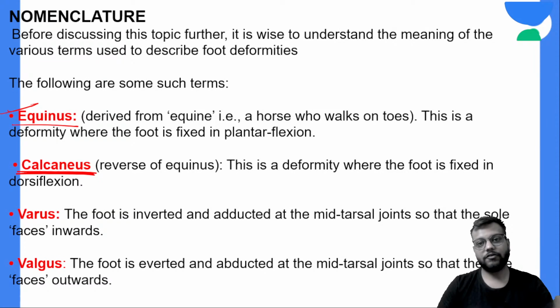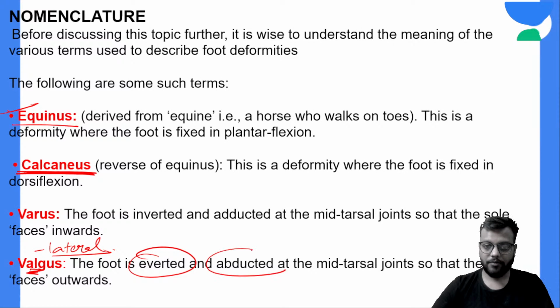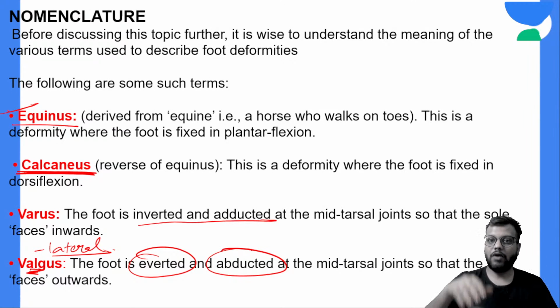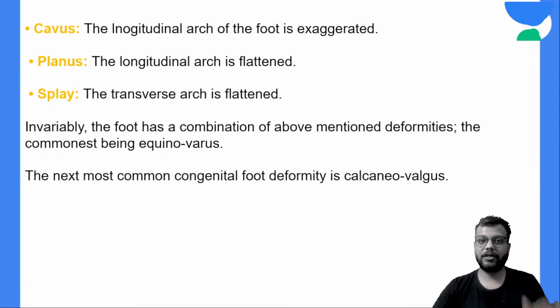Now varus and valgus we have discussed many times, that in valgus there is an L, L for lateral, meaning there will be lateral deviation. So what will happen to the foot laterally? There will be eversion and abduction. Okay, so the foot is everted and abducted, that is your valgus deformity, and inverted and adducted will be your varus deformity. Okay, so equinus on toes, calcaneus on the calcaneum or the heel, varus adducted and inverted, valgus everted and abducted.